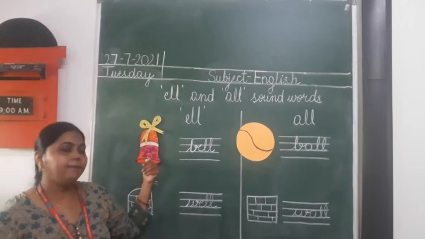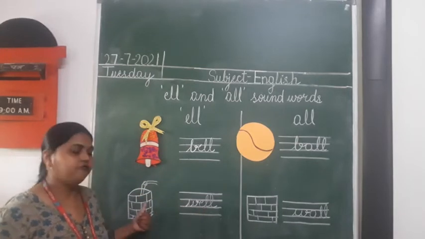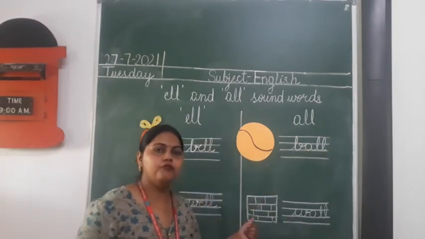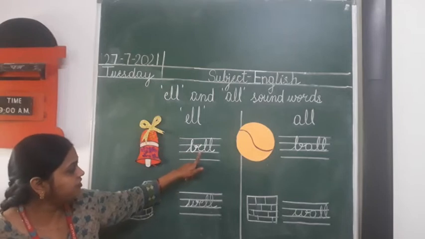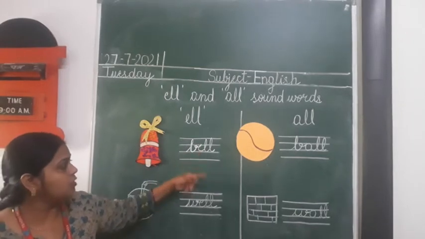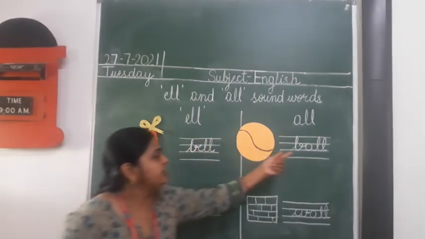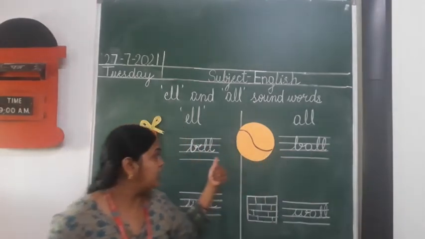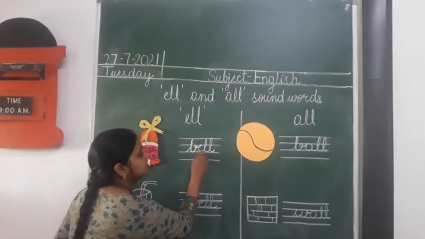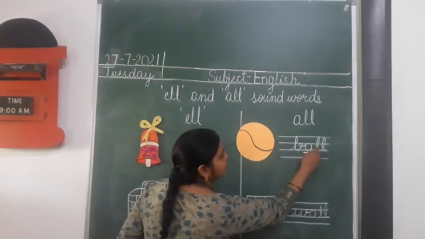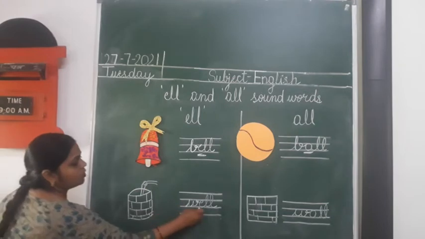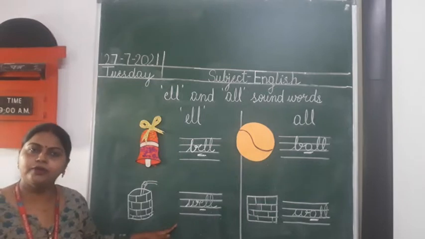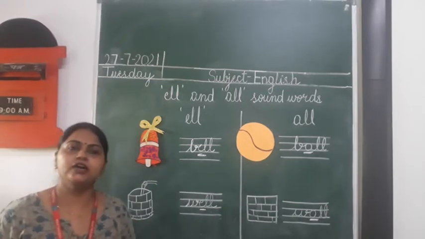Now read. B, L, bell. B, A-double-L, ball. W, A-double-L, wall. So here we can see the difference in the middle sound, the vowel sound. This E is a vowel and here A is a vowel. Bell and ball. See the difference? Bell, ball, well, wall. I hope you understood. Now let's do one page of your English book. Let's start.